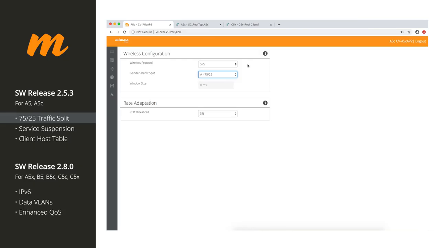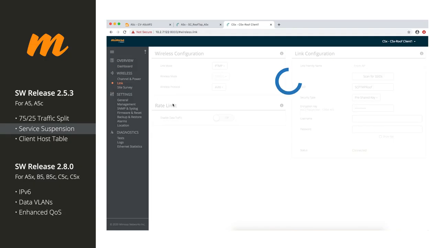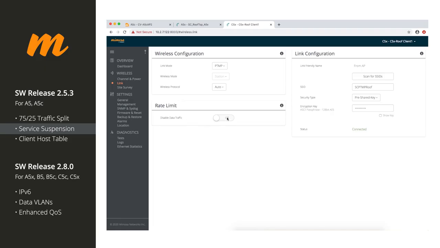The next feature is also something else that's been asked for a long time, and that is basically disabling the Ethernet port. We're calling it service suspension. So we'll go to a client radio here. We'll go to the link page, and on the link page under rate limit, we have disabled data traffic. So what that means is anything behind the C5 will not be able to connect to the internet. You can still reach the radio from behind the Ethernet port using the management IP, but no one can get to the internet when this is enabled.